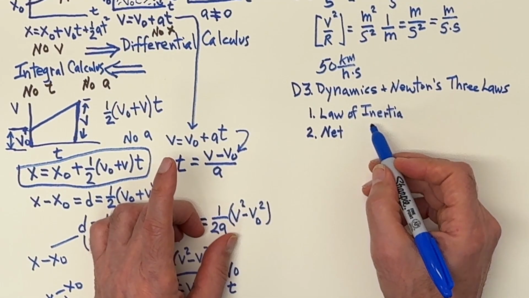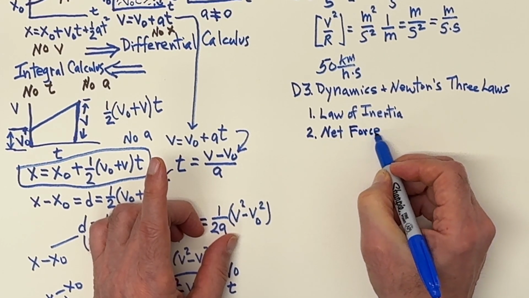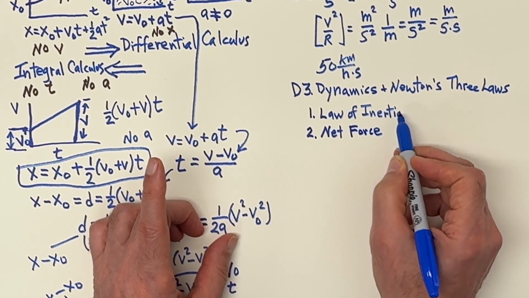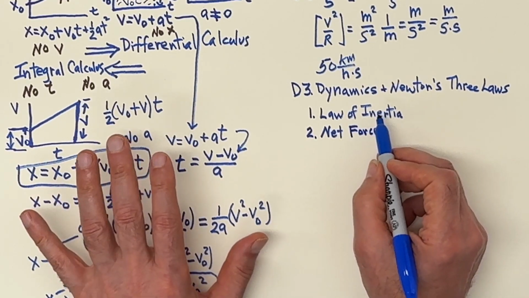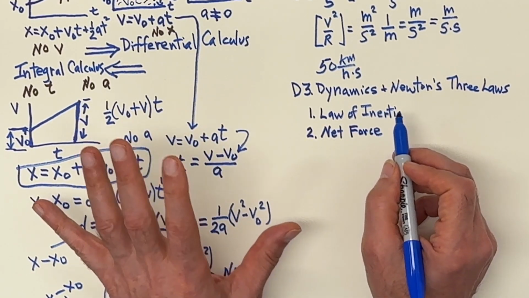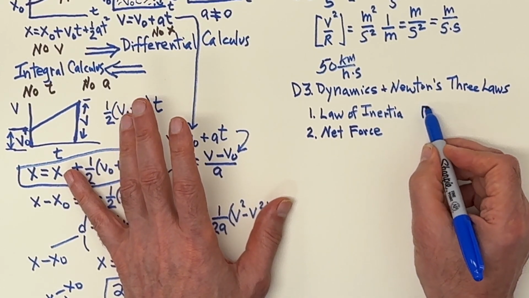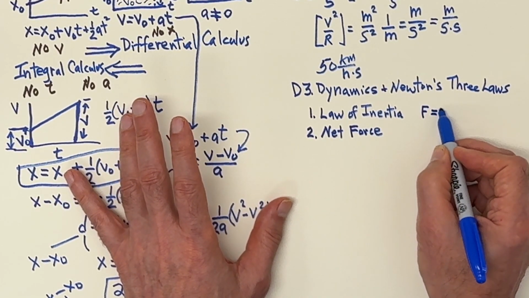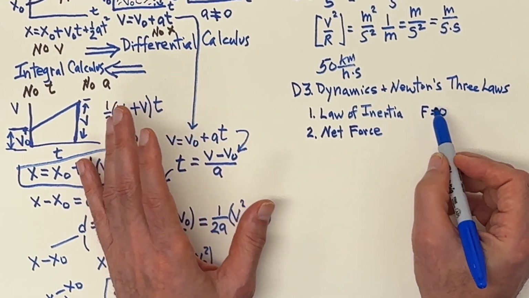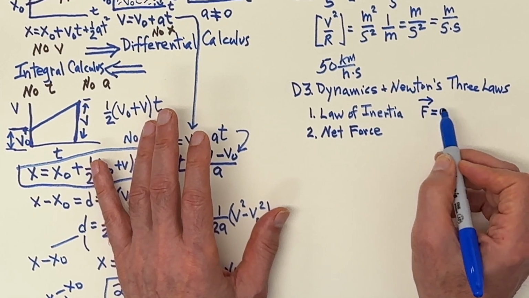Okay, so here, if there's a net force, then there is a change in the motion. So think of the law of inertia, no change in motion, because the total force is 0. The net force is 0. So you can think of this here, the net force is equal to 0. And since force has magnitude and direction, we can write it with a little vector sign on top.